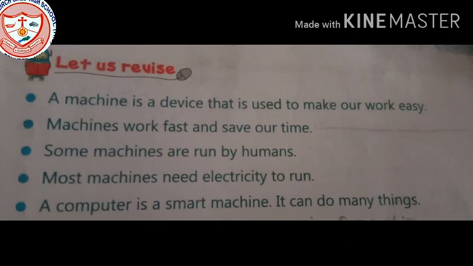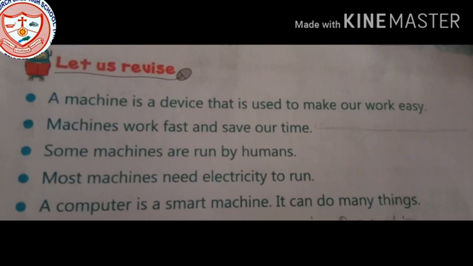As you know, some machines need electricity to run. There are many machines which cannot work without electricity. For example, the lights, the fans, the AC, our computer, it needs electricity. Without electricity, it cannot work.